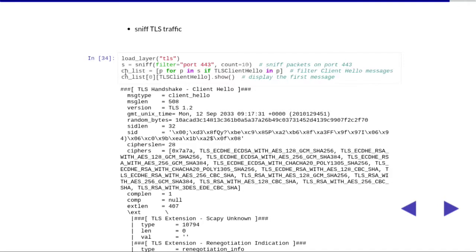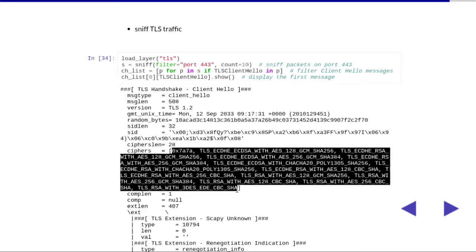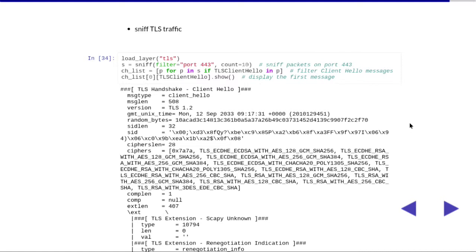So in the client hello list, I have a list of client hello messages I managed to sniff. And I will use the show method in order to display the first message. So again, I'm able to explore information from the network, for example, to get the list of ciphers, which are the crypto algorithms sent by my laptop, and so on. So it's kind of nice to be able to do that in Scapy.